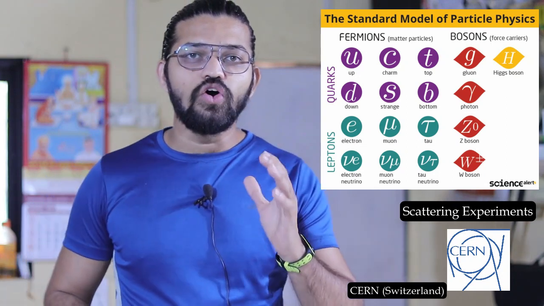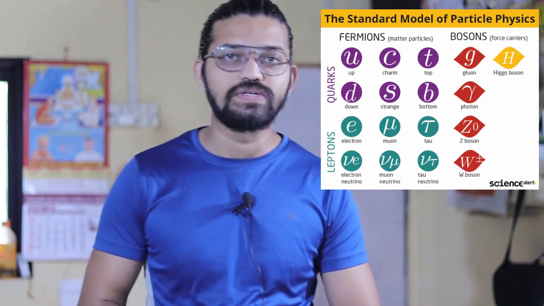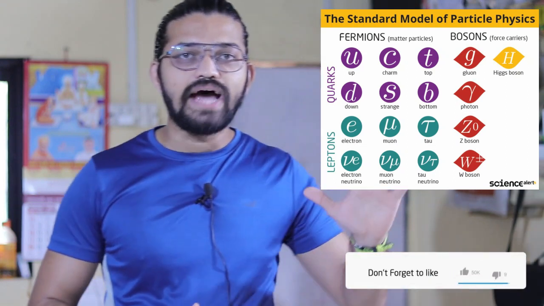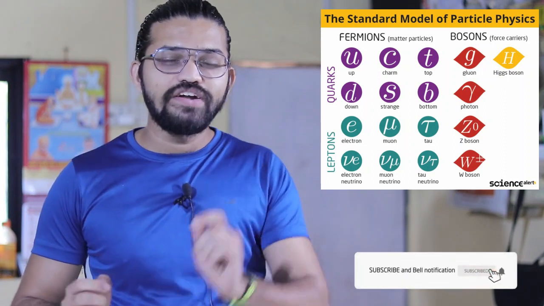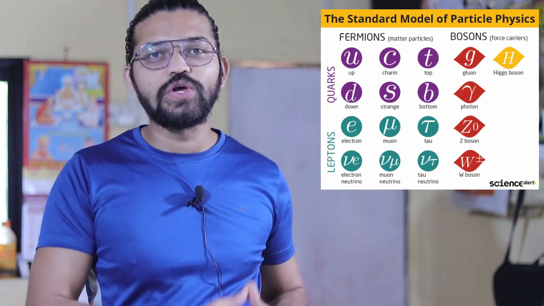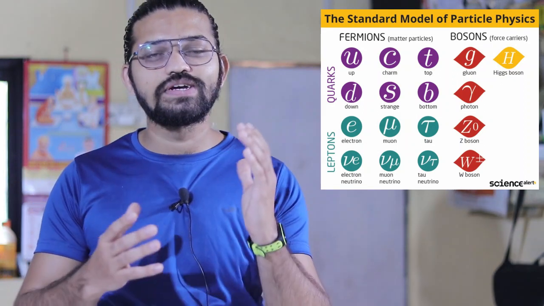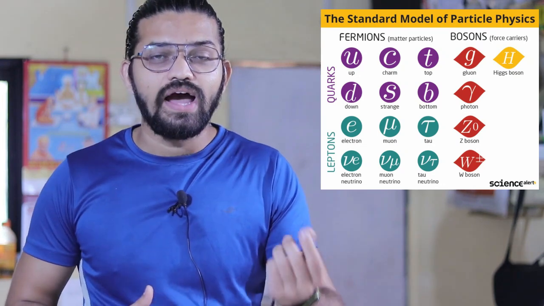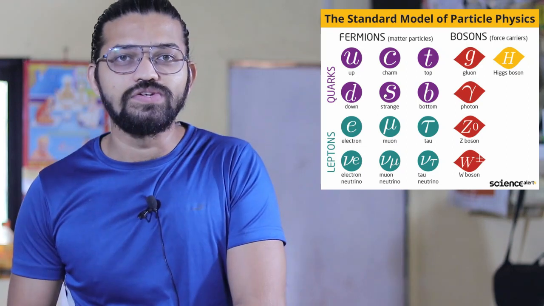Well guys, over here I'm talking about the standard model in particle physics. Over here you can see this chart, very much similar to our periodic table, but the periodic table is just a beginning, and this standard model is the result of these scattering experiments, and this model consists of different subatomic particles.